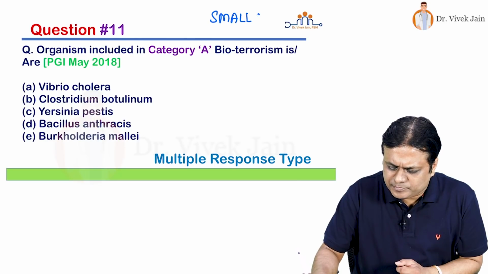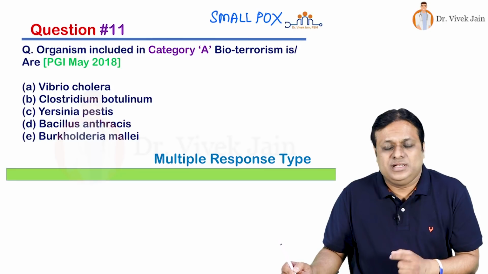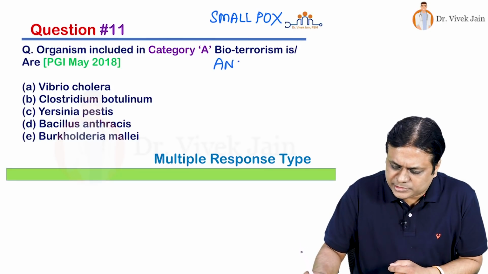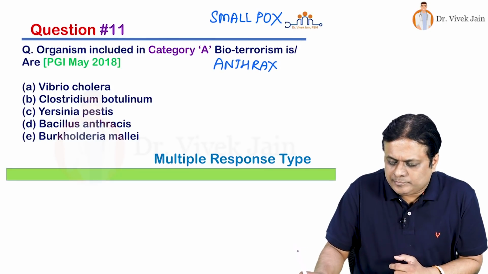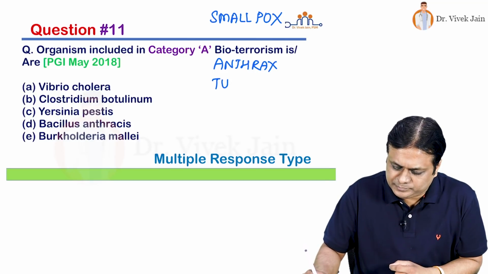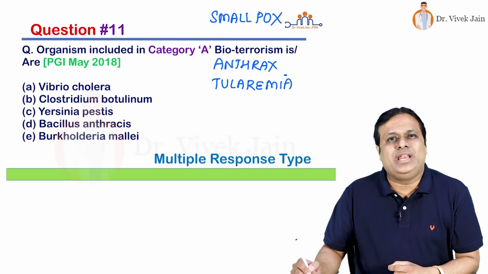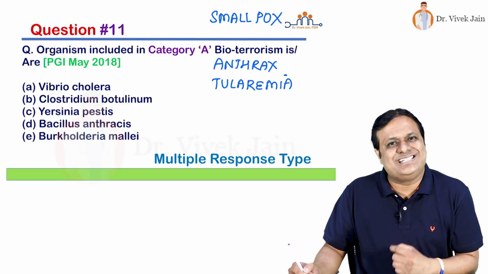Smallpox, causative agent variola major. Then we have anthrax, causative agent Bacillus anthracis. Tularemia, causative agent Francisella.